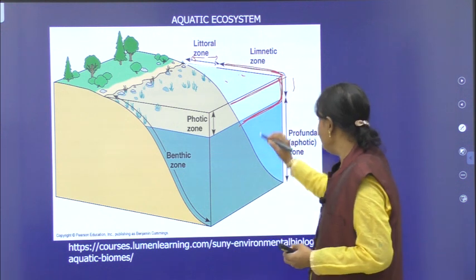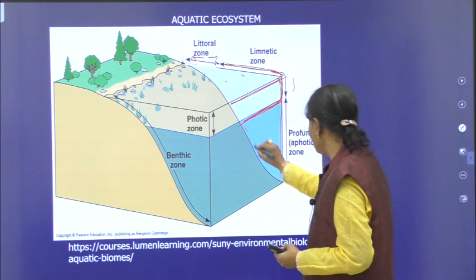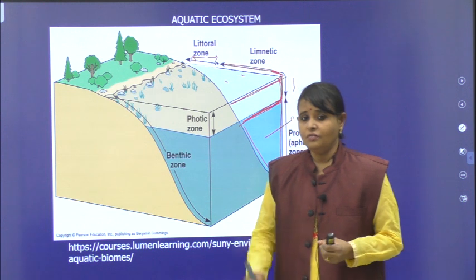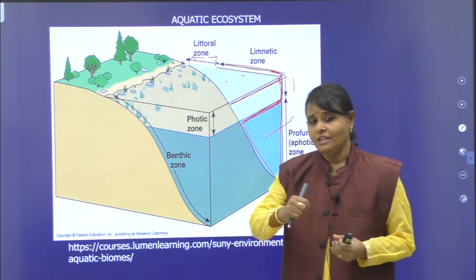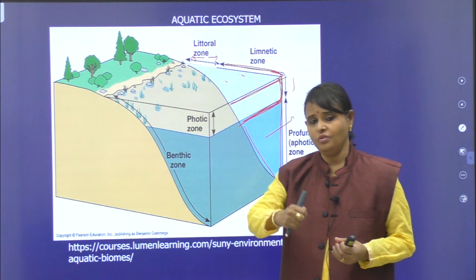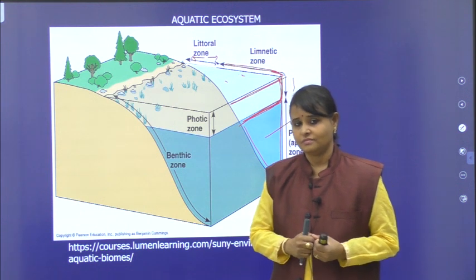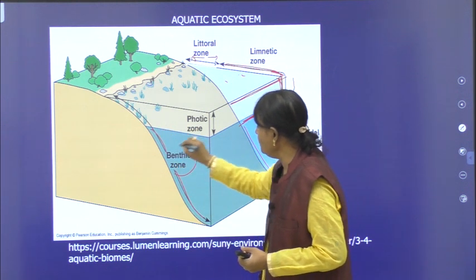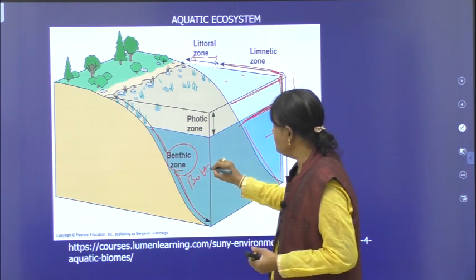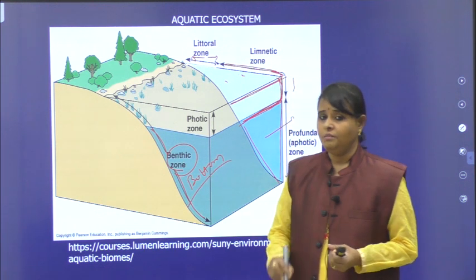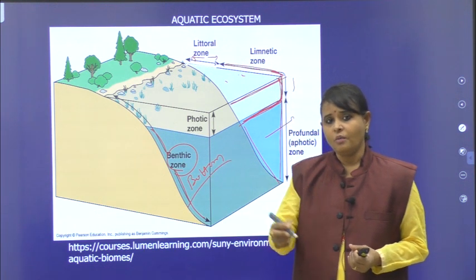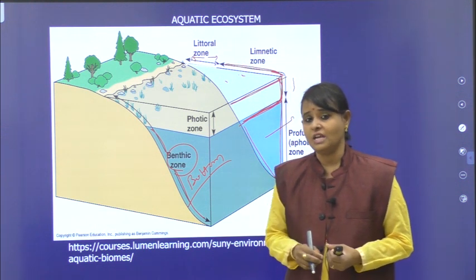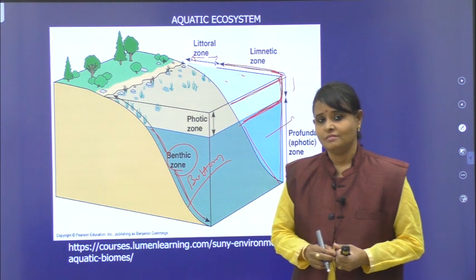Okay, next you can see this part here which is dark blue in color. This is known as profundal zone. It won't receive sunlight. Slowly the sunlight penetration decreases if you go deep into the lake. And this zone you can see, this is called benthic zone. Benthic zone is present at the bottom of the water, maybe in sea or pond or lake, whatever it may be. We call the organisms in the benthic zone as benthos.